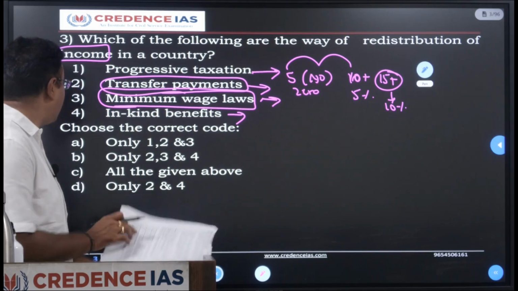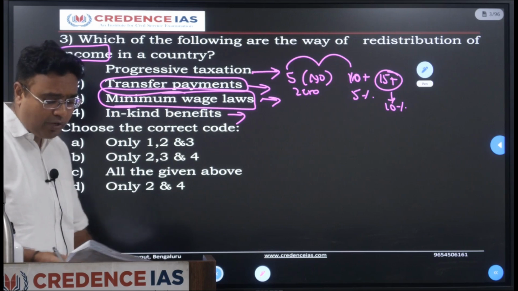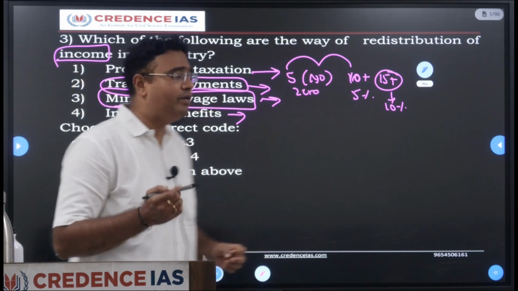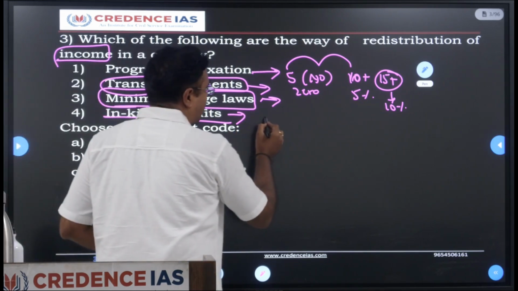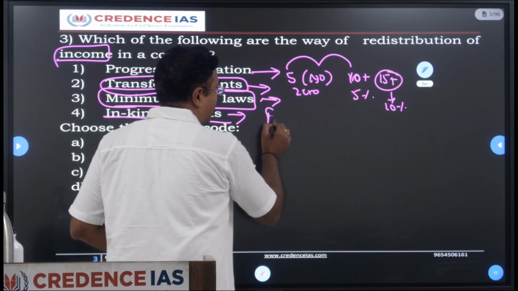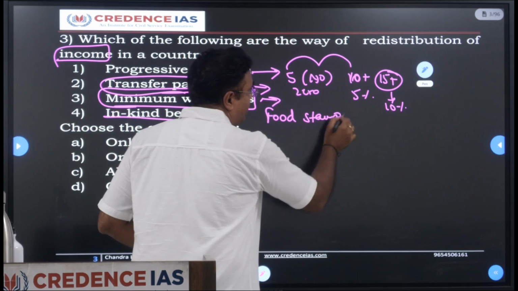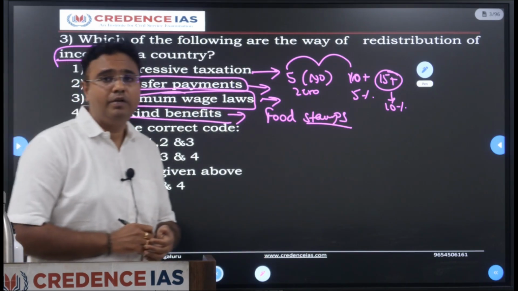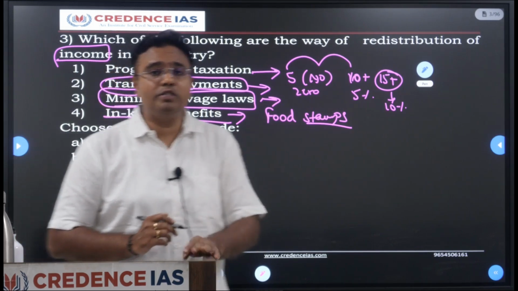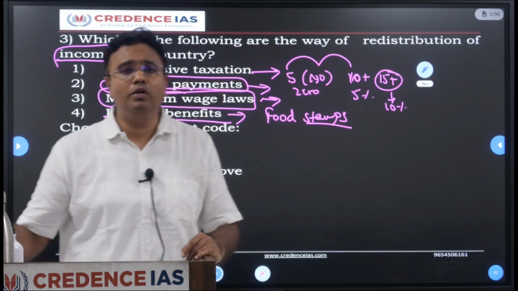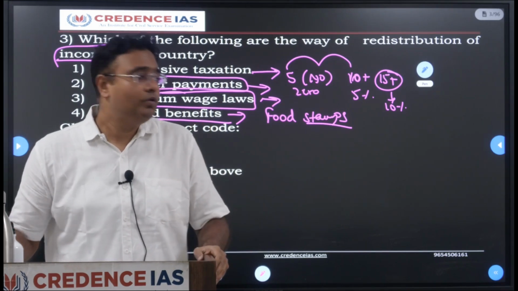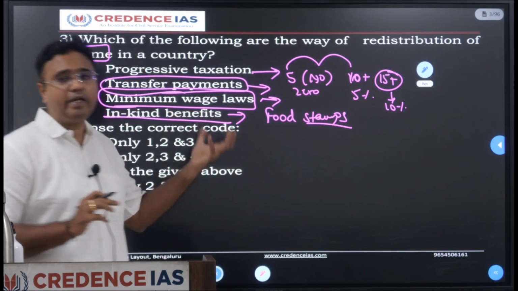Then with regard to in-kind benefits, they are very important. You can take the example of food stamps, various subsidies, and various types of healthcare benefits provided to particular sections of society. It will not be provided to all, only to those below the poverty line or persons in the low income group. For them they will provide some in-kind benefits.